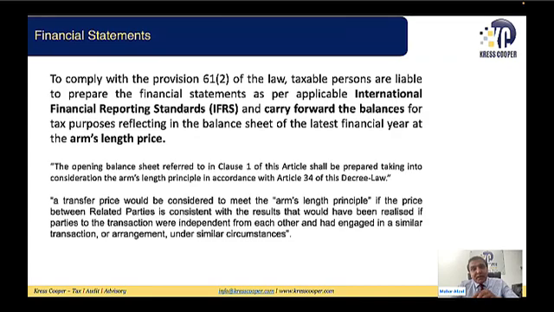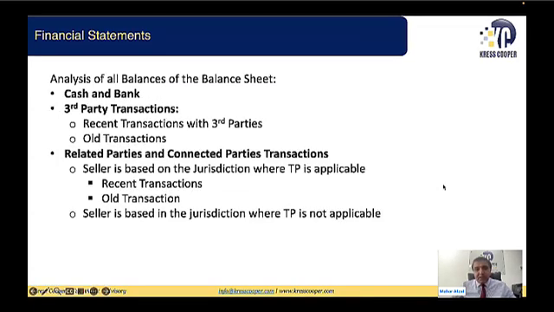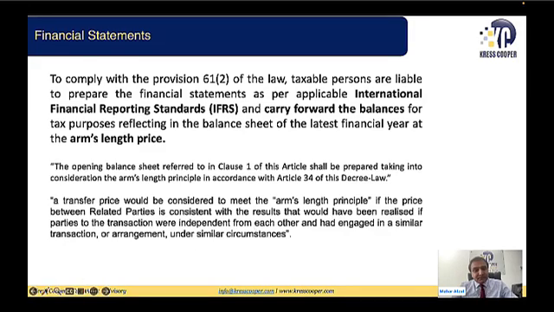So what is transfer pricing? It has been defined in the Corporate Tax Guide. They have defined the arm's length price in the guide. They say a transfer price should be considered to meet the arm's length principle if the price between related parties is consistent with the result that would have been realized if the parties to a transaction were independent of each other or had engaged in similar transaction arrangements under similar circumstances. It means if you were dealing with a third party, whatever price you would have charged the third party, the same price would be applicable for a transaction with any other party. This is the arm's length principle.